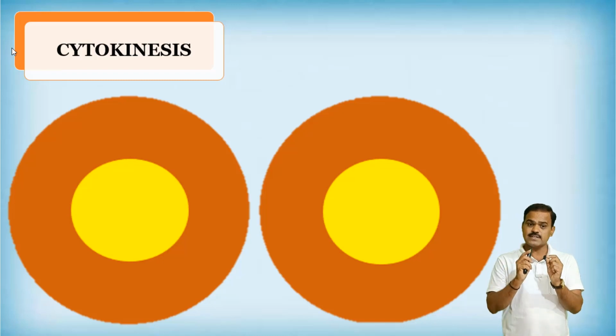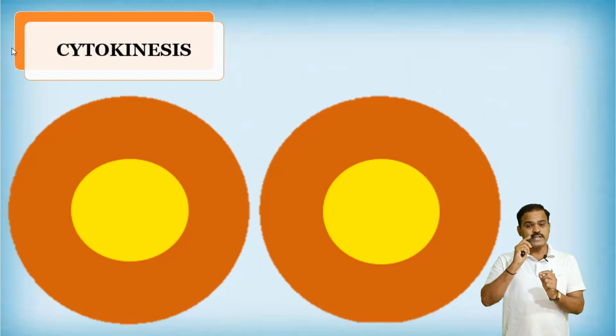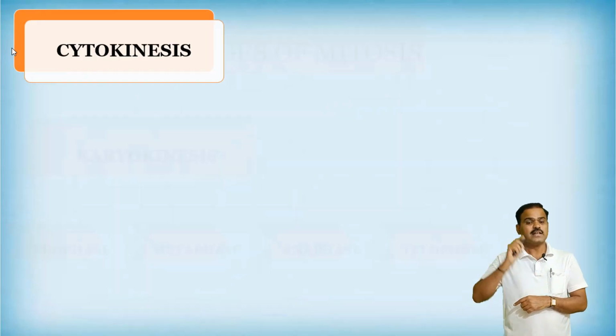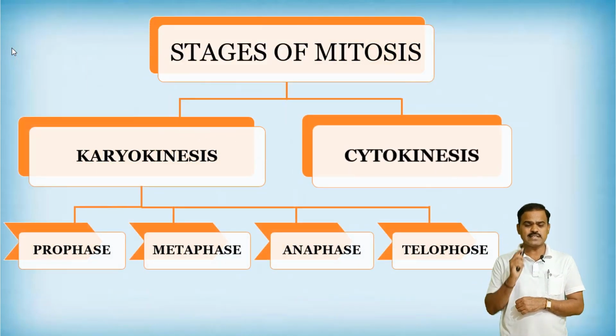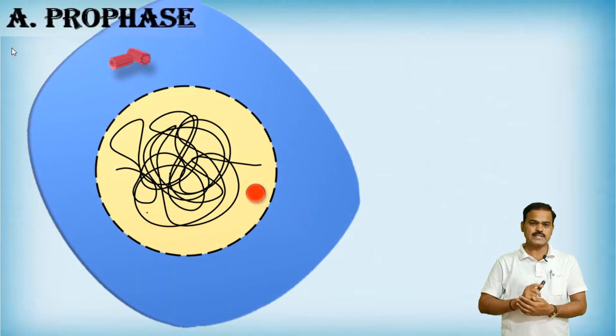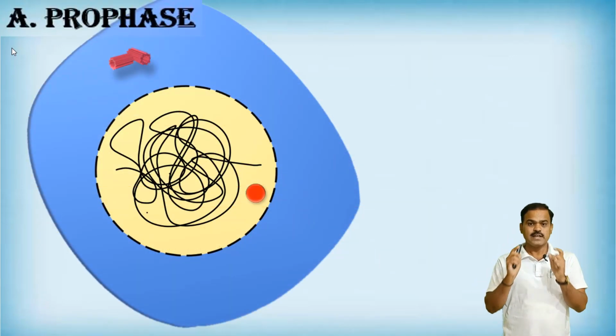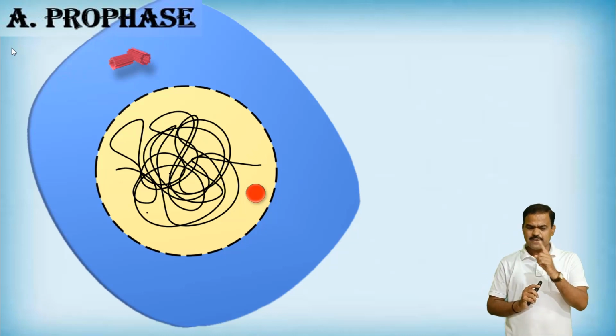All these things, dear friends, we are discussing with the help of four phases, one after another. So let us start here, dear friends. The first phase of mitosis is prophase. What happens in prophase? We are going to discuss with the help of animation. In the first phase of